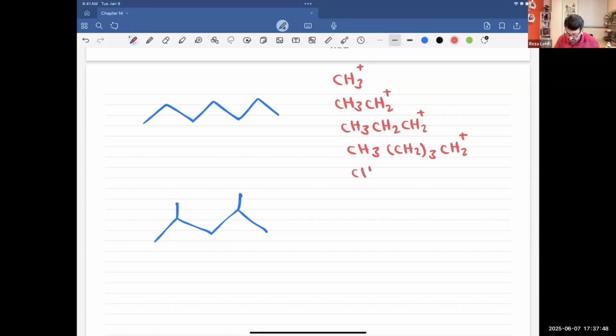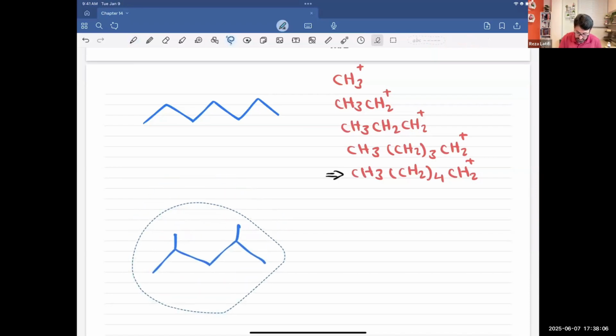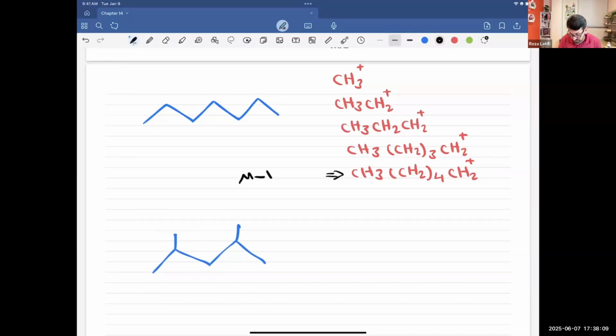And the last one, you can get that molecule. So for the first one, it will be M minus 15, and here M minus 29, because we lost an ethyl. And so if you cut it from here, you get M minus 15. Let's say you decided to put the positive charge there, that's going to be the last species. You can actually put the positive charge on methyl, and in that case, you get CH3.